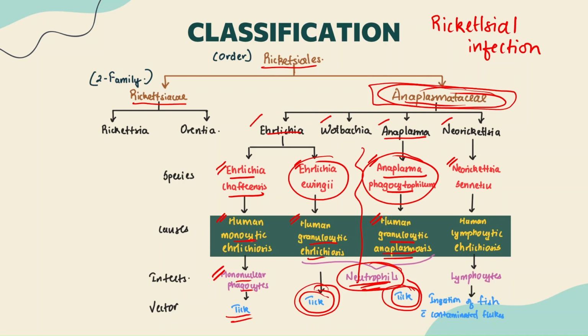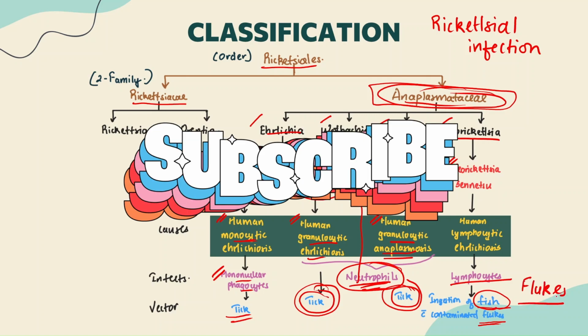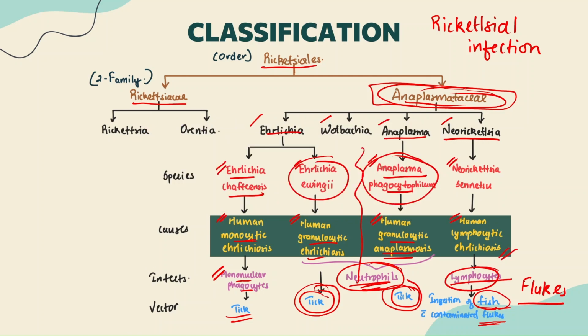Clear? The last category is Neorickettsia, which involves a species called Neorickettsia sennetsu, and this species infects the lymphocytes, and please remember it is transmitted by the ingestion of fish containing contaminated flukes. Since it affects lymphocytes, it causes human lymphocytic Ehrlichiosis, guys.